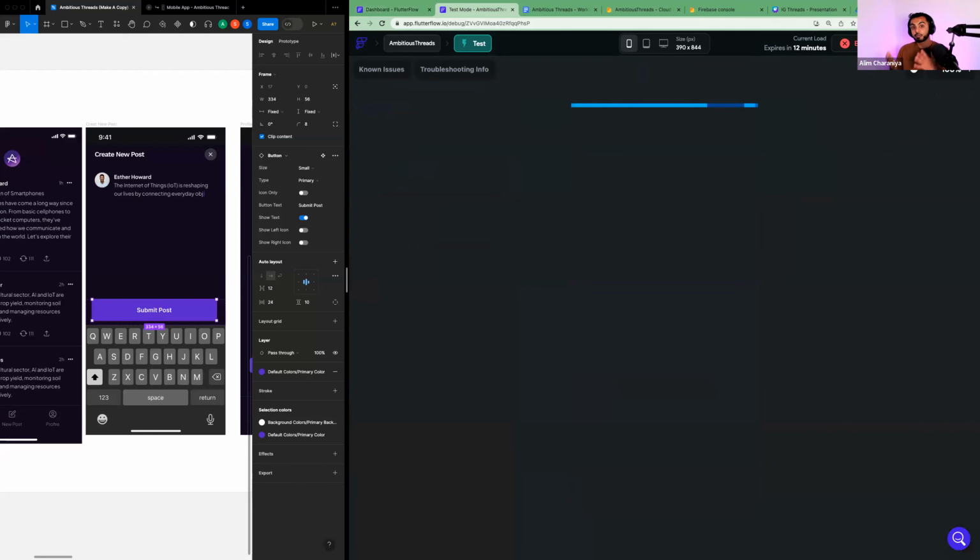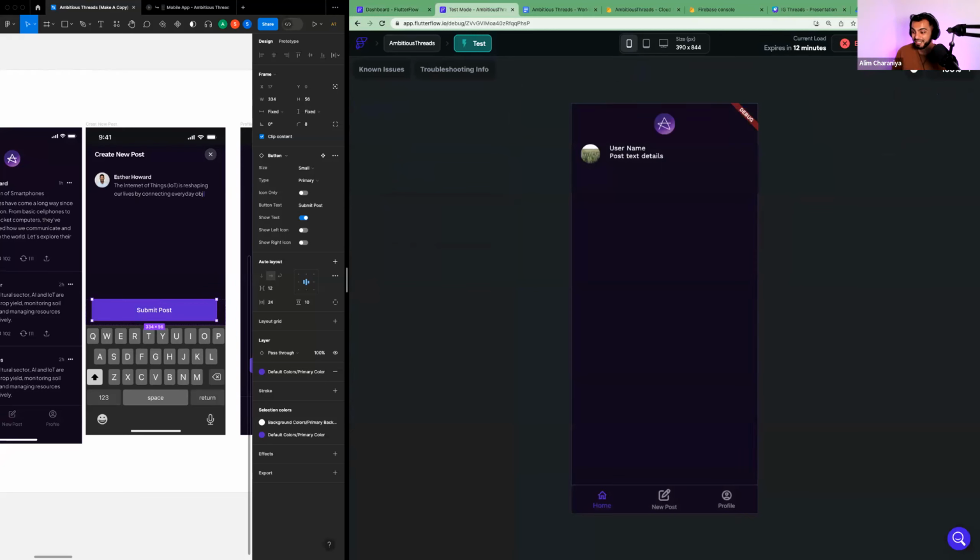So see how you're writing plain English to build an app. You're not writing any gibberish code. You do have to think a little bit robotically, but that's not impossible. That's a great skill to have in 2023. Building apps is easy. And ideally, when I hit submit post, the post was submitted and the text field was reset.